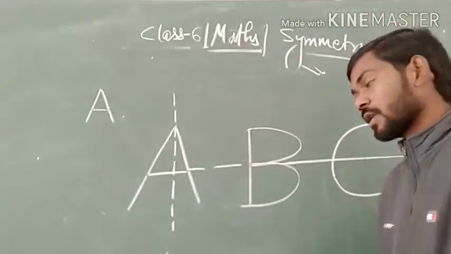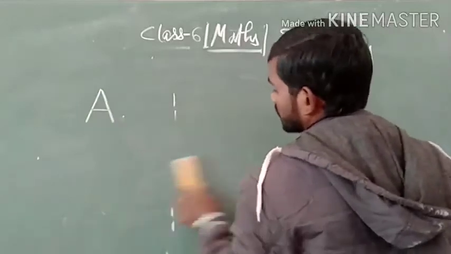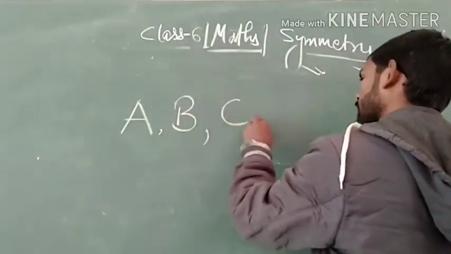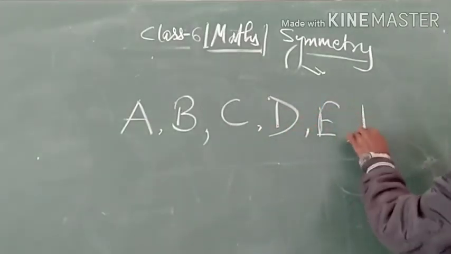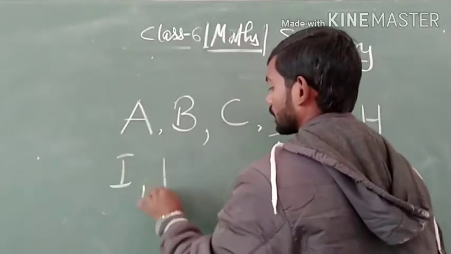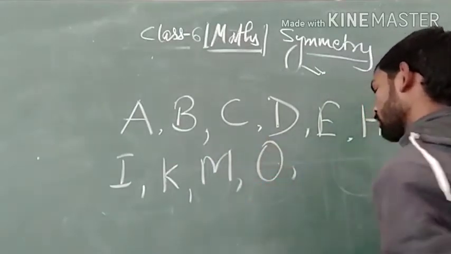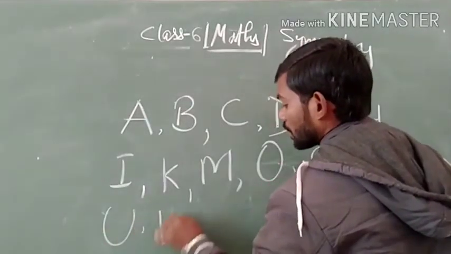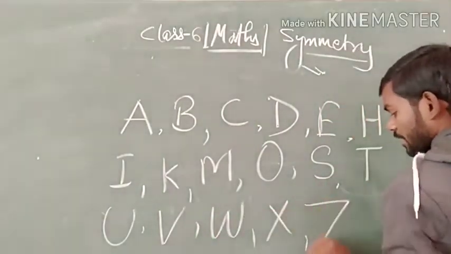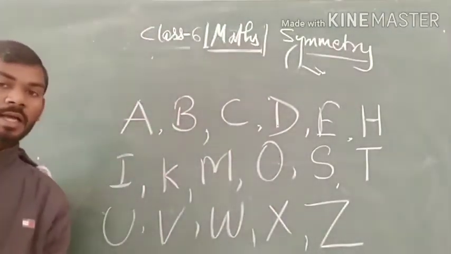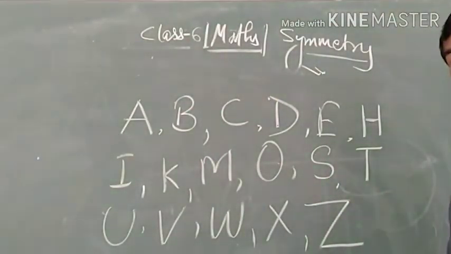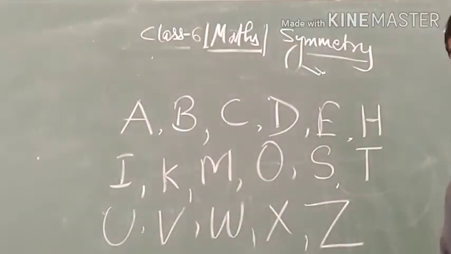So among the letters of the English alphabet, we can see that various letters have symmetry, like A, B, C, D, E, H, I, K, M, O, S, T, U, V, W, X, Z. These letters have symmetry because if we divide them, each part is the mirror image of the other, and hence they are said to have symmetry.